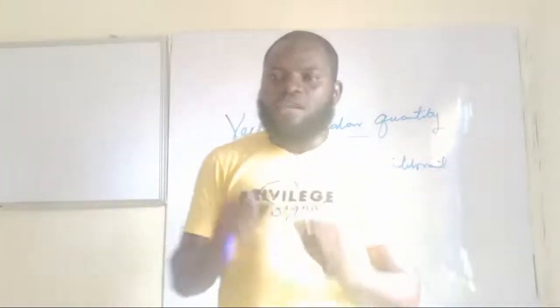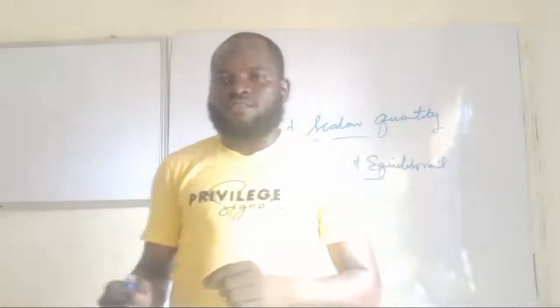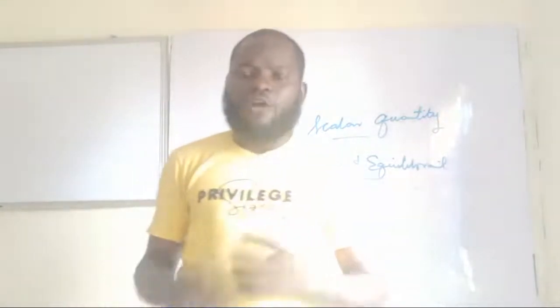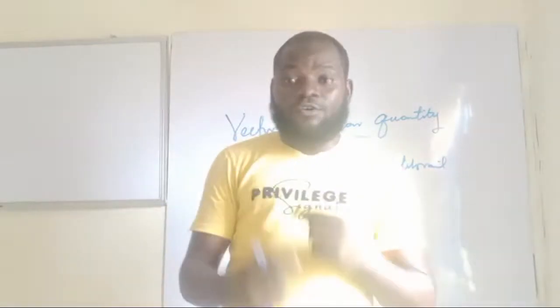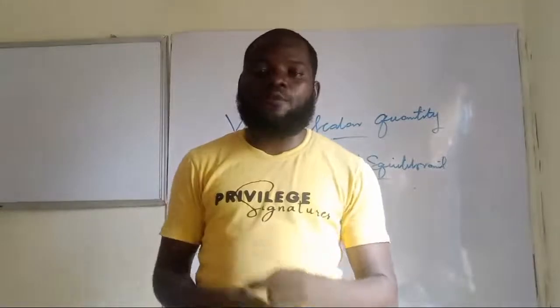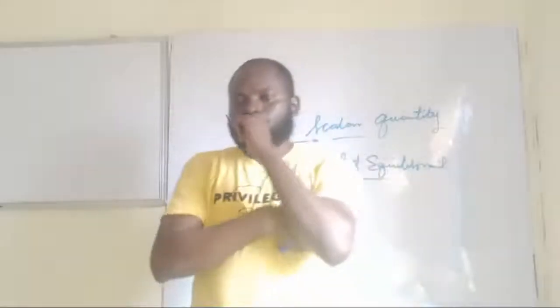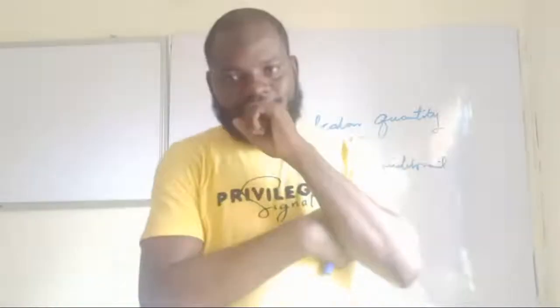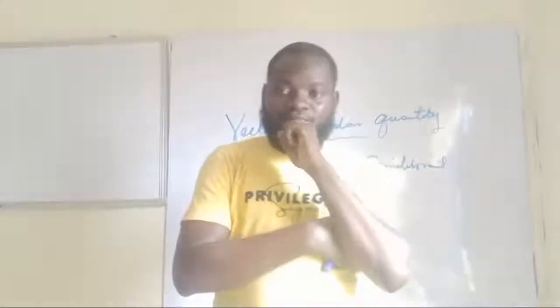Okay, let's take it one after the other. Let's start with resultant. We have understood the definition: a single vector that will have the same effect as two or more vectors acting at a point. Let me quickly give an instance. In your class, you have a class captain.